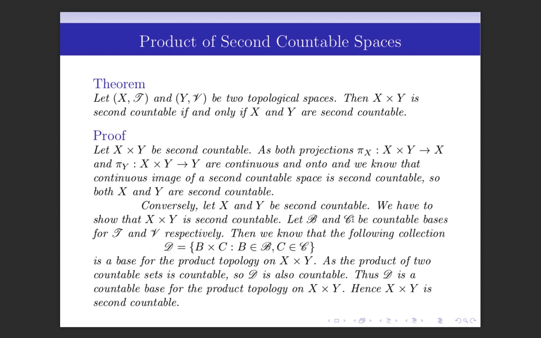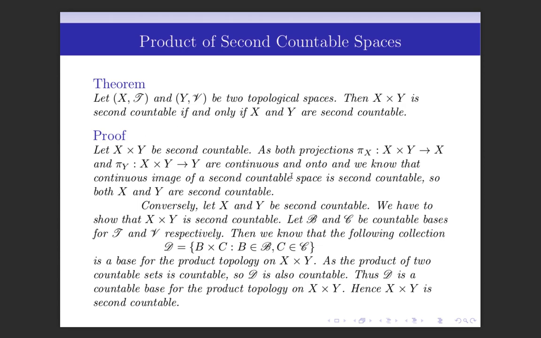Next, we show that if X and Y are two topological spaces, then X × Y is second countable if and only if X and Y are second countable. What do we mean by a second countable space? A topological space is said to be second countable if its topology has a countable base. So let us prove this theorem. Let X × Y be second countable.